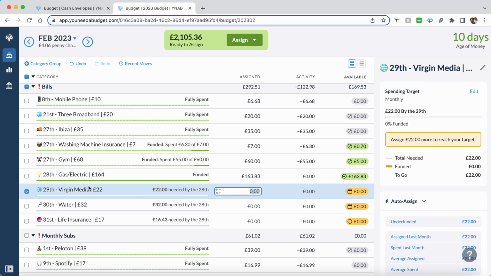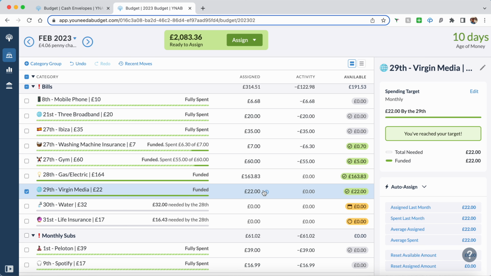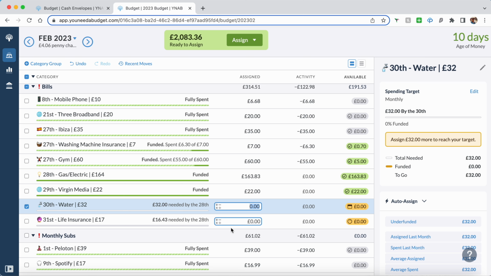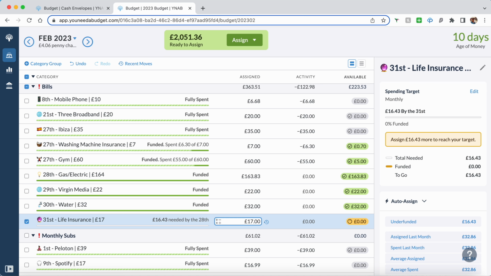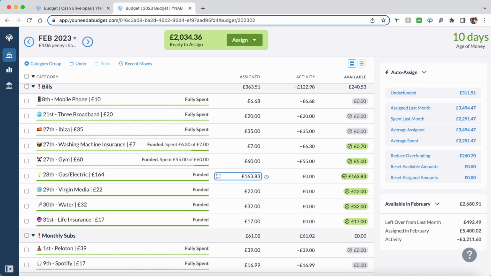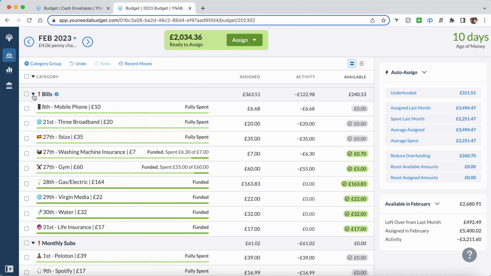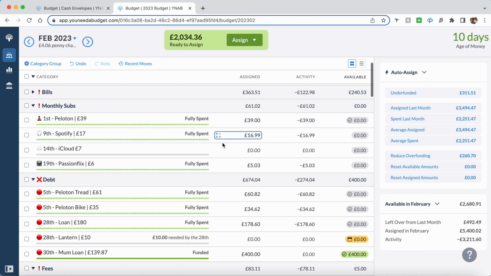With each category that you create, you can assign a target. So I've assigned a spending target to say every month I'm going to spend £22 on Virgin Media. YNAB then says, okay, you're underfunded by £22, so you need to add £22. You can enter the money in or just use the underfunded. And then I need to fund my water because that's still to come out, and my life insurance. As I'm funding money into the different categories, the balance is getting low here. So that's bills done for this month.